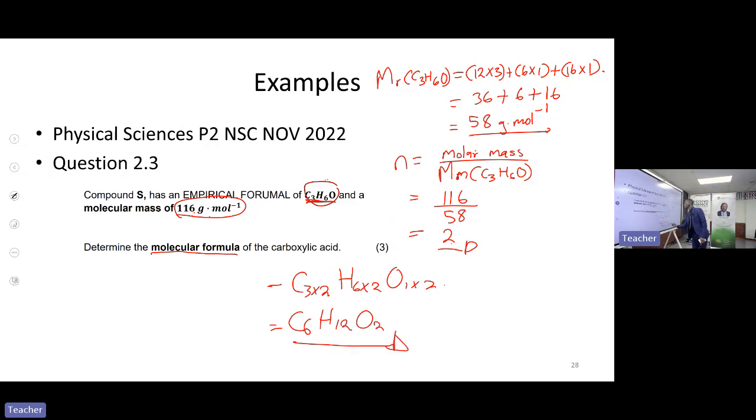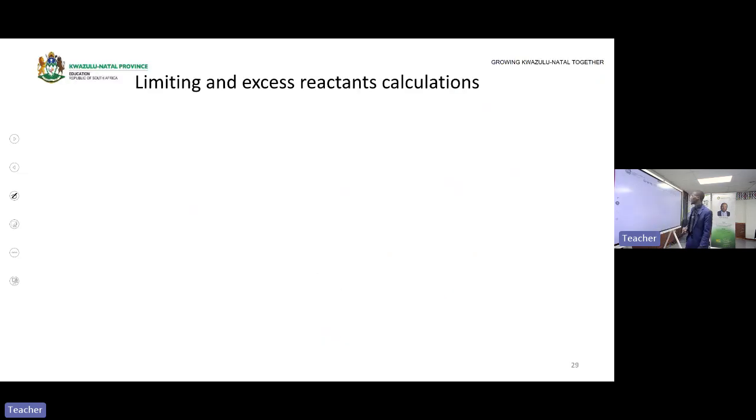Then here is the molecular formula that was asked to calculate of this carboxylic acid. Then I hope you know the IUPAC name of this carboxylic acid. Okay. Then now Mr. Zulu will take over and address the limiting reagent as well as the reagent that is in excess.